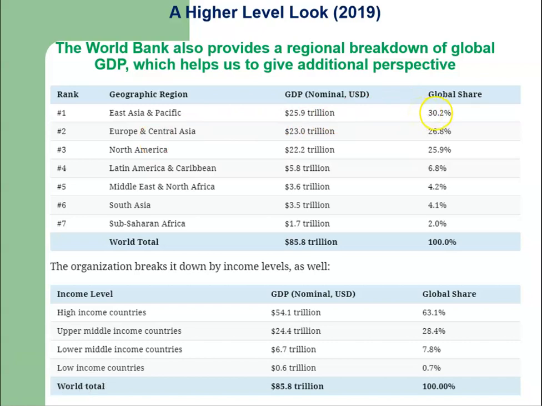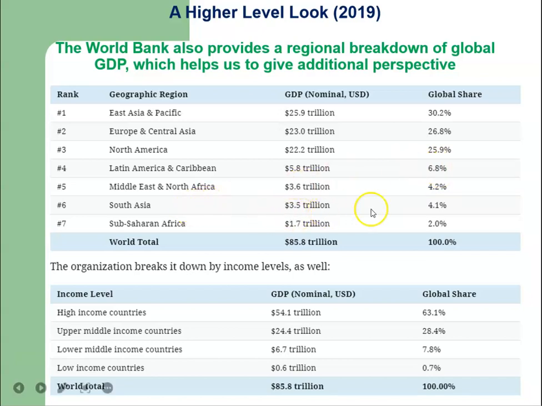East Asia and Pacific accounts for 30.2% of the global GDP. Europe and Central Asia account for 26.8%. Northern America, that is USA, Canada, and Mexico, account for 25.9%. This is followed by Latin America and the Caribbean, which accounts for 6.8% of the world total GDP.